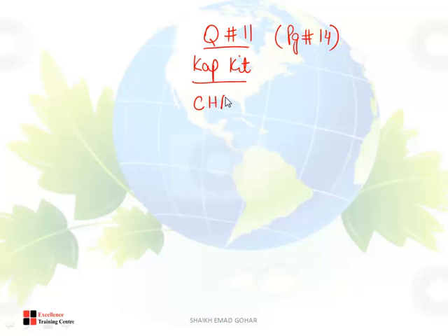Question number 11, Kaplan kit, page number 14. The name of the question is Chatru. We are going to discuss the basis of assessment topic in this question.